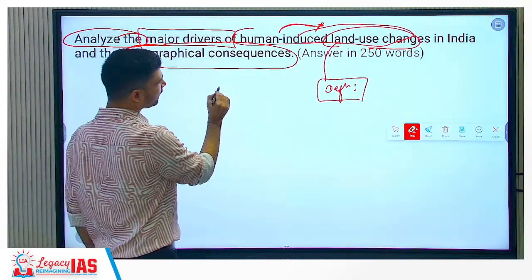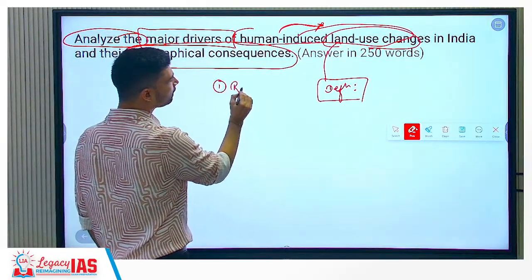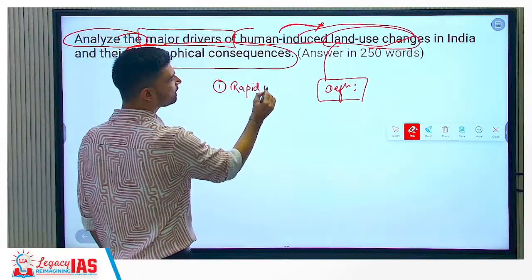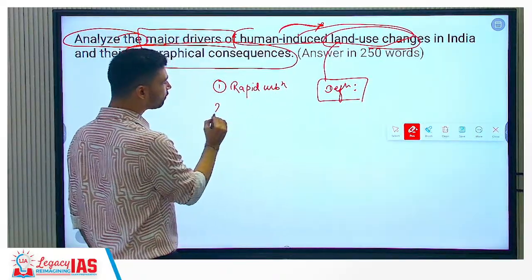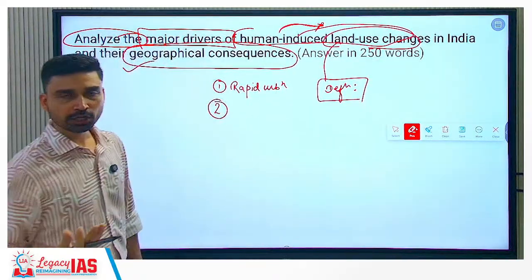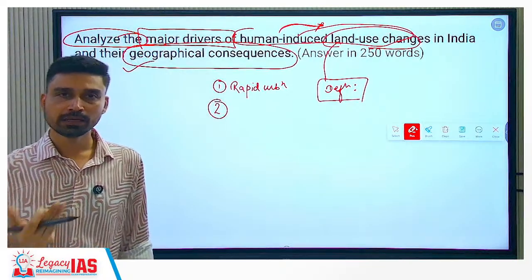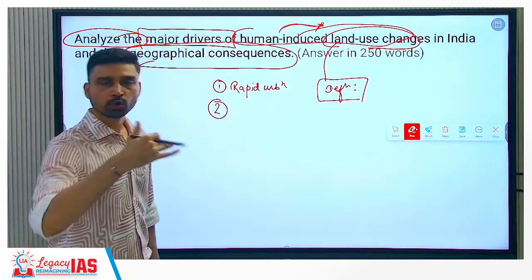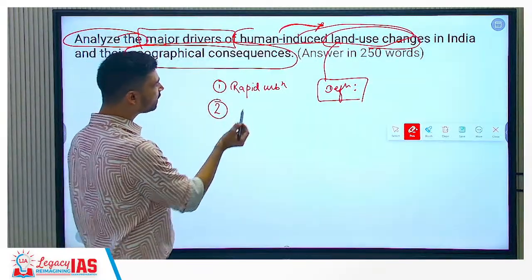So drivers, what is the driver? Several drivers we can discuss. First, we can say rapid urbanization, a strong driver of land use changes. Many agricultural areas have been converted into urban land where township projects, roadways, infrastructure and all this are being seen. So rapid urbanization.